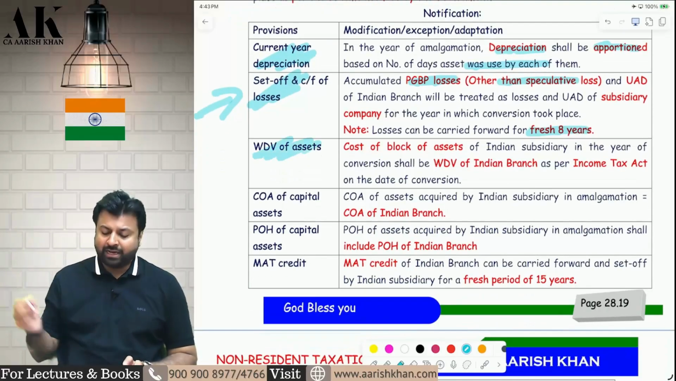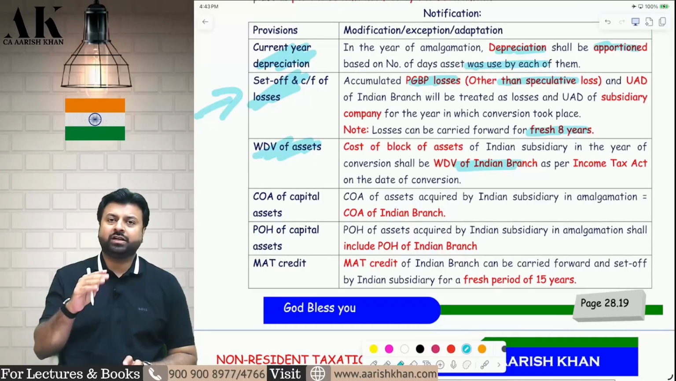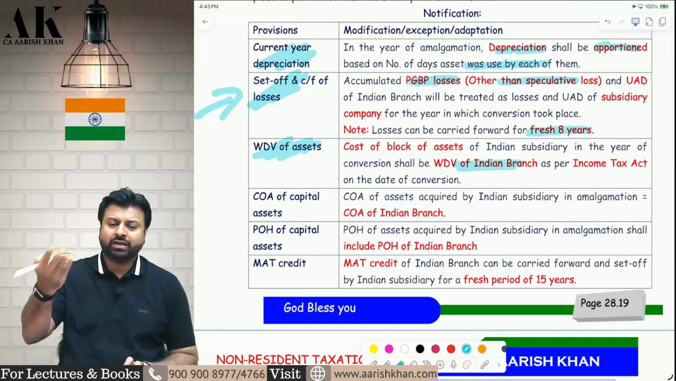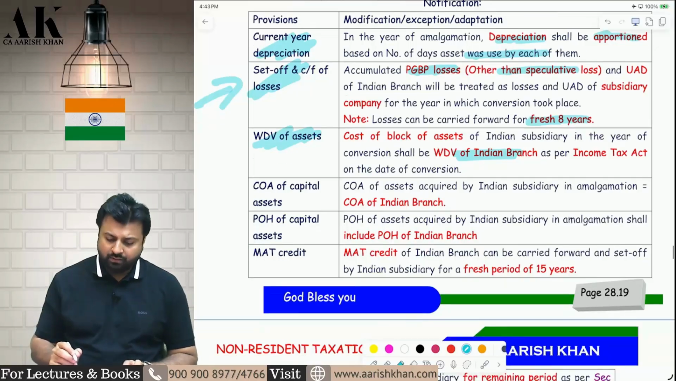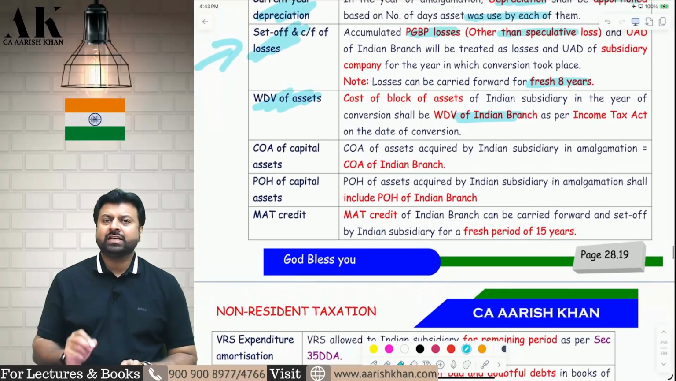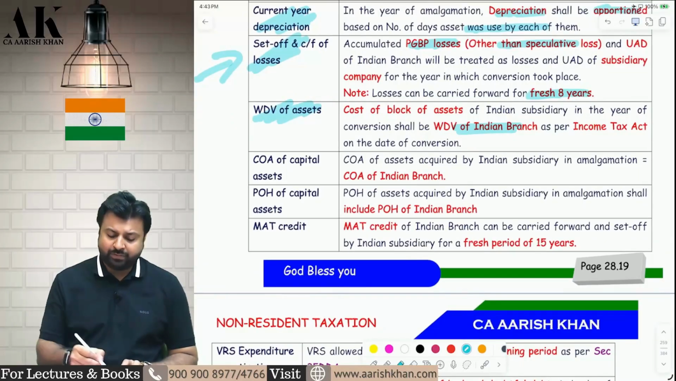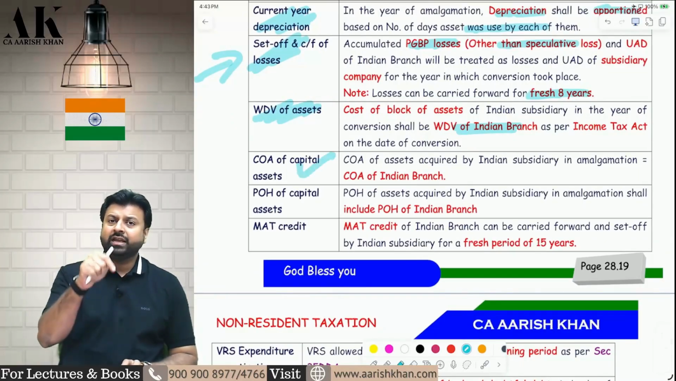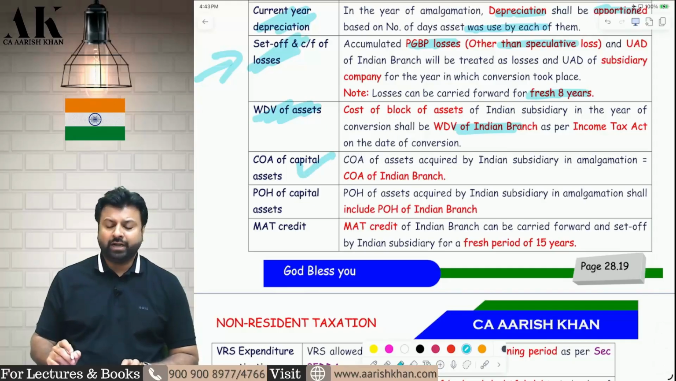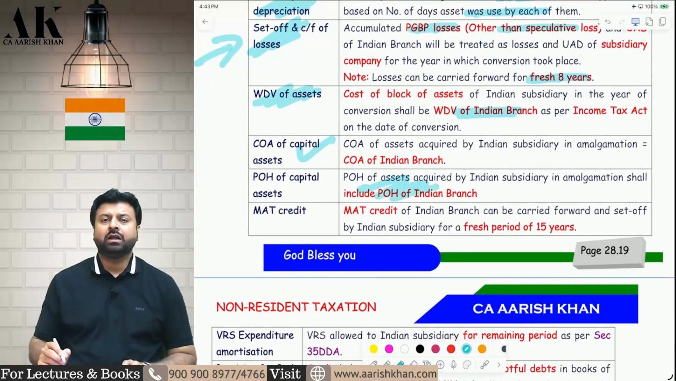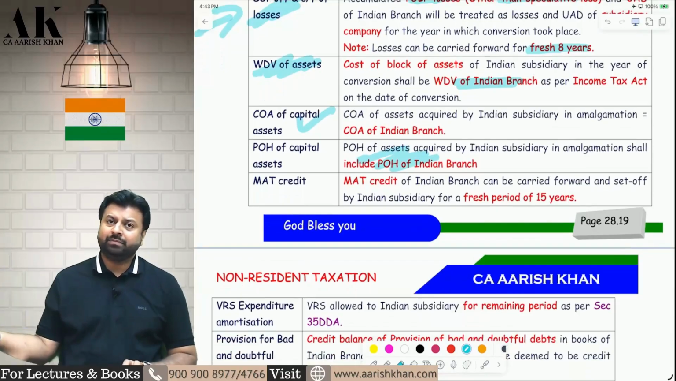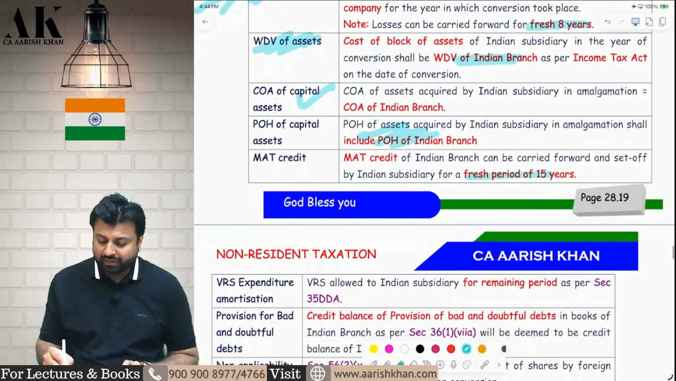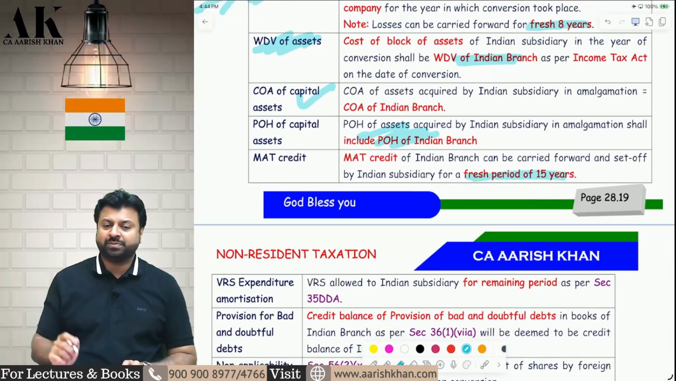What about the WDV of the asset? The WDV of the branch will become the WDV in the hands of the Indian subsidiary, and Indian subsidiary can put in the block and claim depreciation. What about the cost of acquisition of other assets? The cost of acquisition in the hands of the Indian branch will become the cost of acquisition in the hands of the Indian subsidiary. Period of holding, the period of holding will be clubbed. What about the MAT credit? The MAT credit of the Indian branch will be carried forward by the Indian subsidiary, and it will be carried forward for another 15 years, fresh 15 years period.